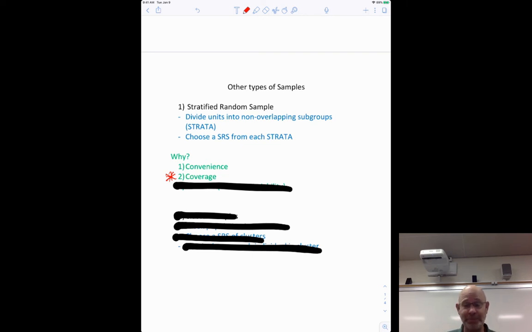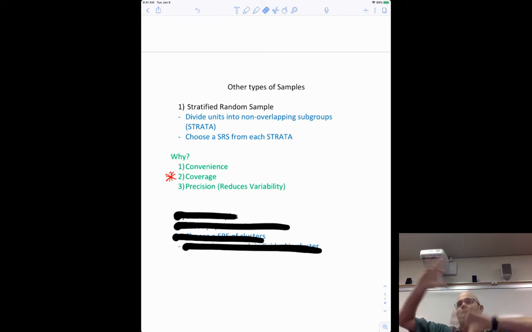So remember, you can do a sample the right way and it might not wind up being representative of the population. This kind of ensures that, a little bit. The third one is it reduces variability. You don't wind up with people all spread out all over the place. You might get them more together, so it can reduce variability a little bit. But the most important one is that coverage.